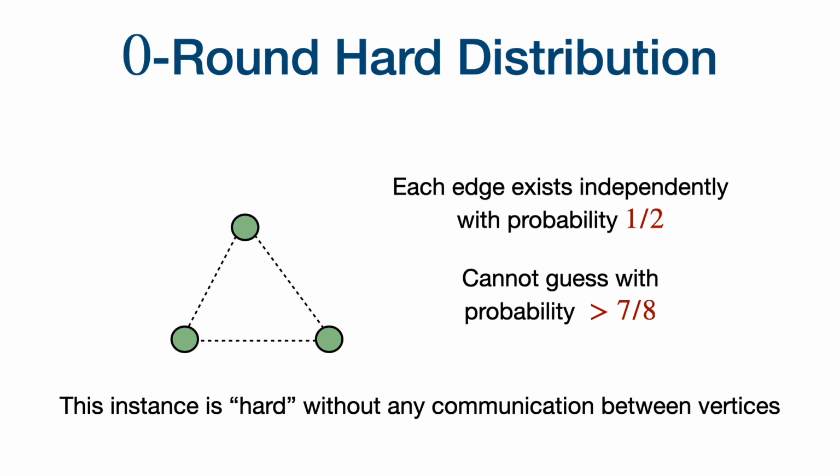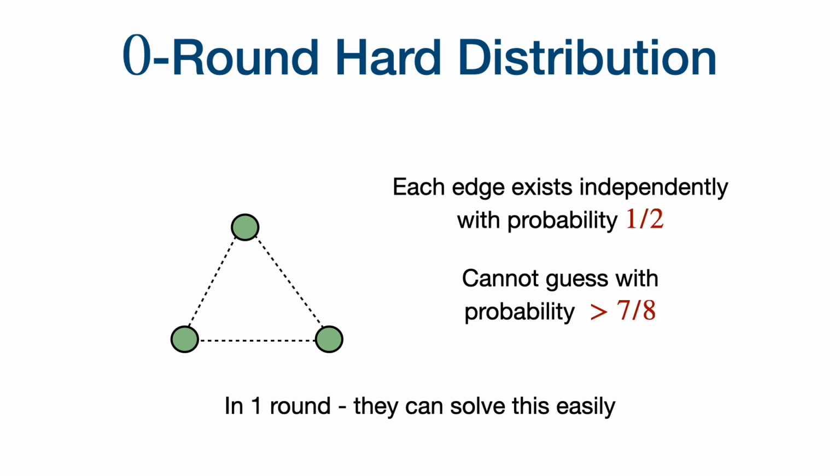What happens in these graphs is the vertices will not be able to guess, without talking to each other, whether a triangle exists with probability better than 7/8. So this distribution is going to be hard without any communication between the vertices. But even if they have only one round, they will be able to talk to each other and solve graphs from this hard distribution very easily.